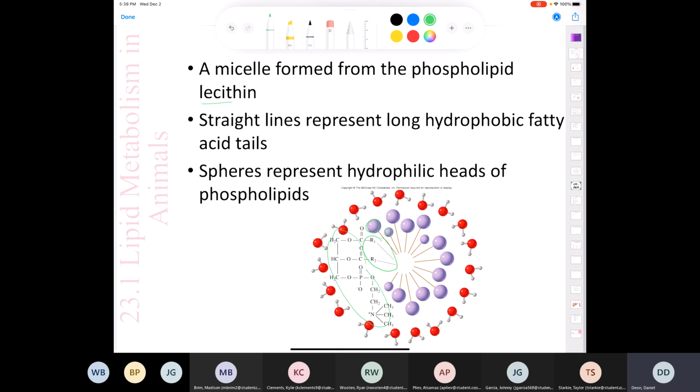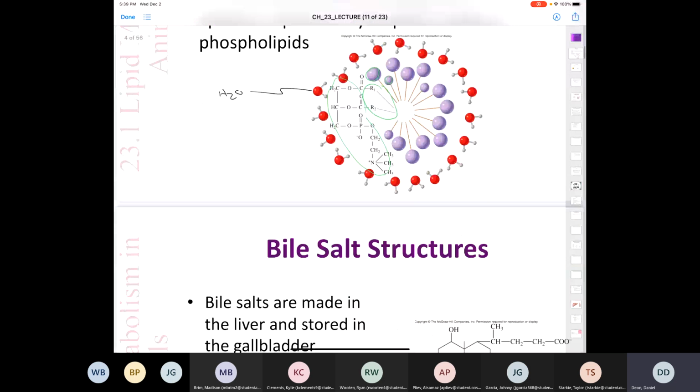So what's going to happen is when they're in the aqueous environment of the cell, all these are water molecules here, and the polar portion of the lecithin is going to interact with the water, and all the hydrophobic tails are going to point towards the inside, and they're going to serve as a place for the fats, like triglycerides, to conglomerate, so to speak, right? Because they're going to be nonpolar as well, and they're going to interact with that core inside. And so that's what a micelle of lecithin is. Very similar to the micelle that we saw when we looked at the action of a soap.